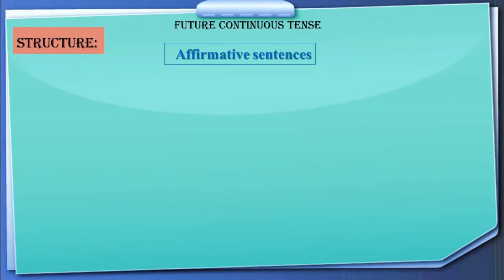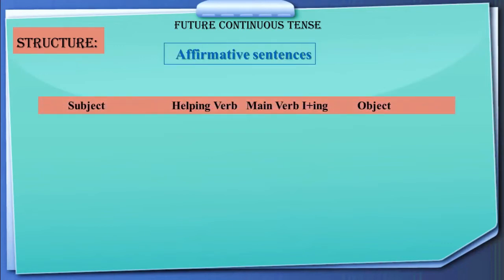Here is the structure of affirmative sentences, how we make them in future continuous tense. First we are putting subject, helping verb, main verb, first form of the main verb plus ing, and last we use the object.